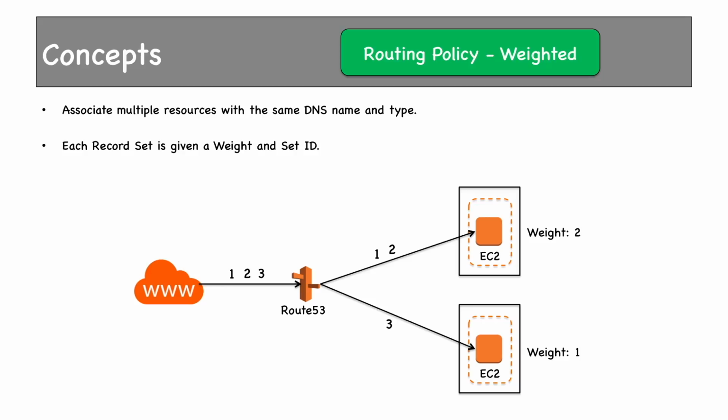The weights combined do not need to be a total of 100 or 10. The weights can be anything. Distribution of traffic is calculated by this formula: individual weight divided by the total weight.